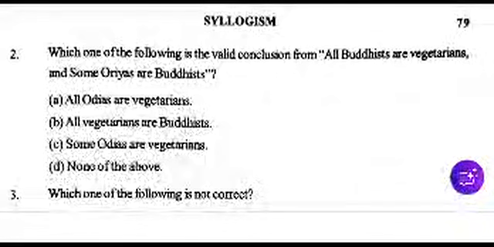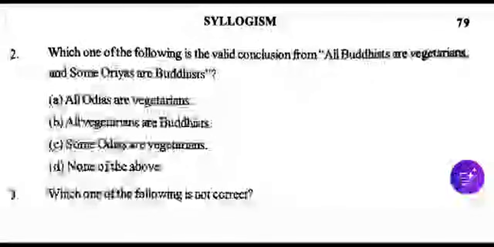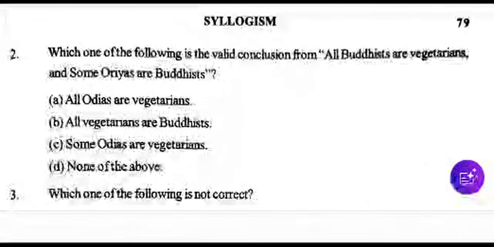Next class English medium. English medium, MCQ, logic.